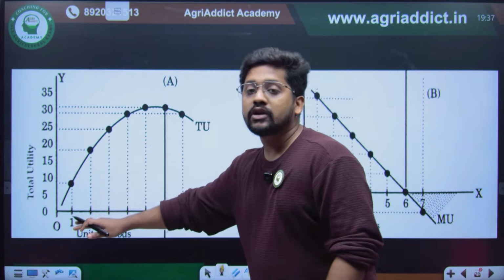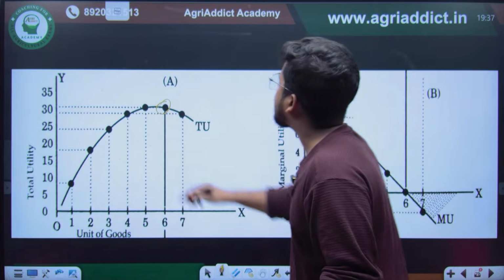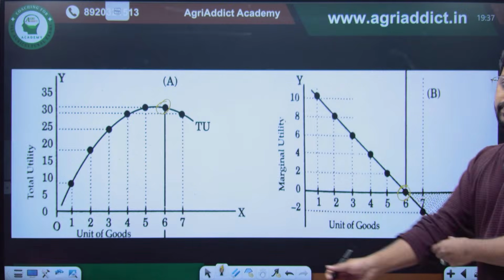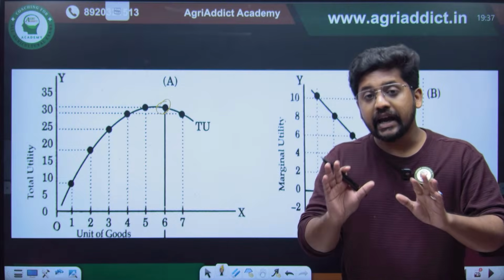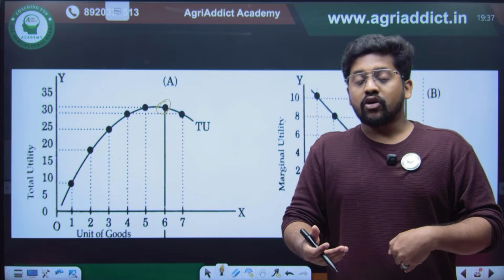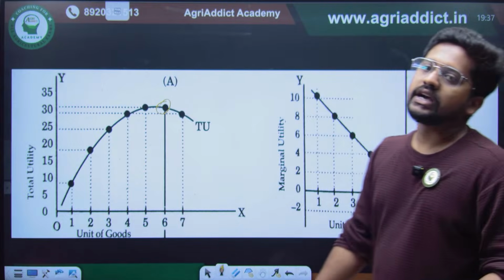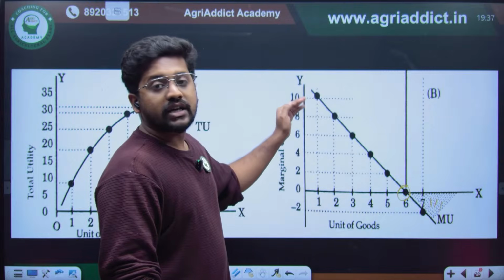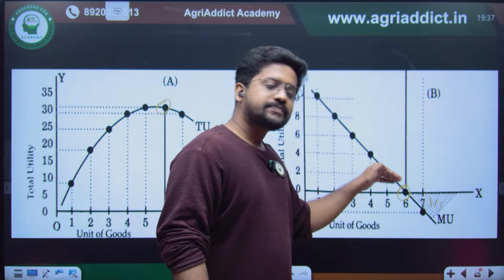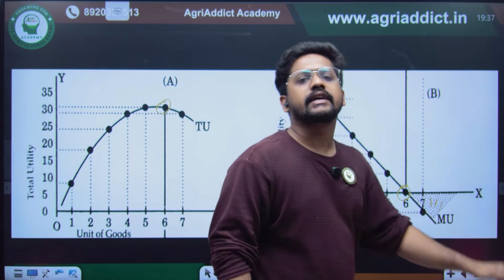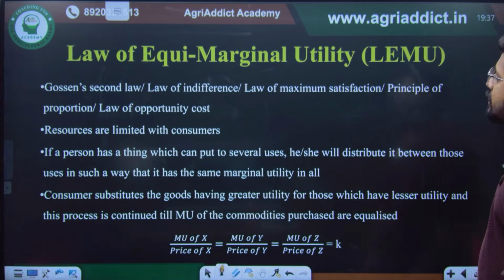Even though the total utility is increasing, marginal utility decreases, and when the total utility is maximum, marginal utility is 0. There is no additional satisfaction. Finally, if I insist you eat again and again, the vomiting tendency or stomach pain that you feel is given by the negative utilities here. So marginal utility is positive but sloping downward first, then it becomes 0, and after that it goes on decreasing and becomes negative. This is the basic idea of the law of diminishing marginal utility.